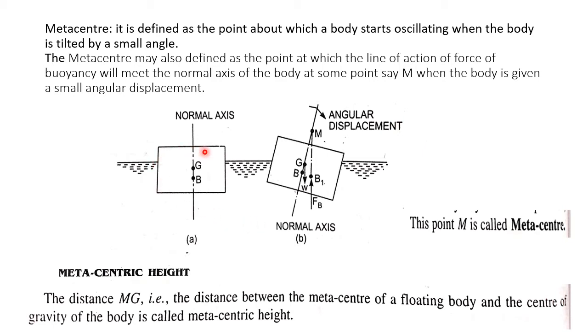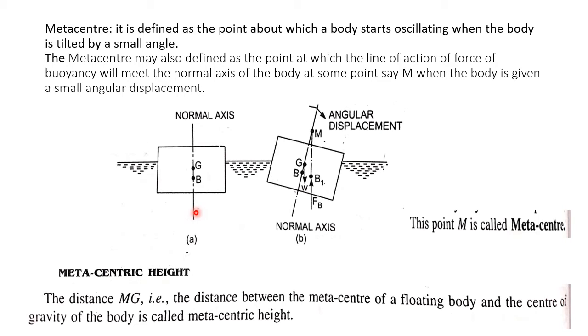Consider a body which is immersed in a liquid or which is floating in a liquid. Let the body be in equilibrium. When the body is in equilibrium, point G, the center of gravity of the body, and point B, the center of buoyancy, both lie on the same line.